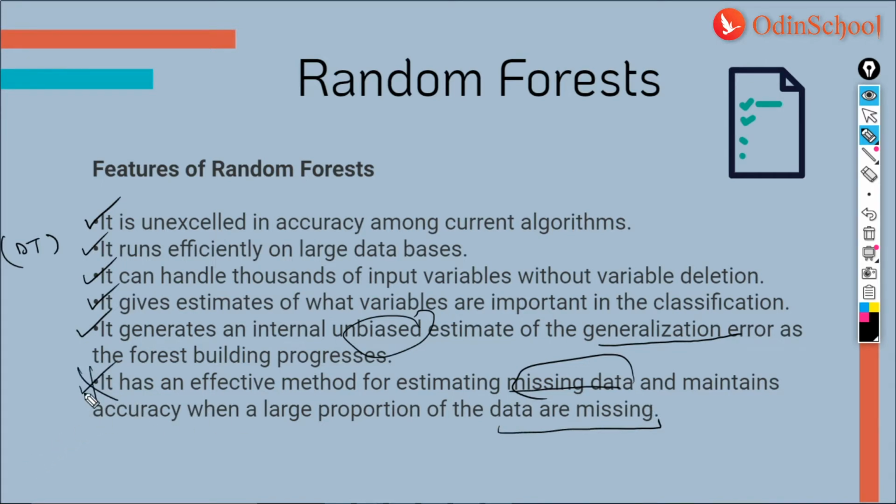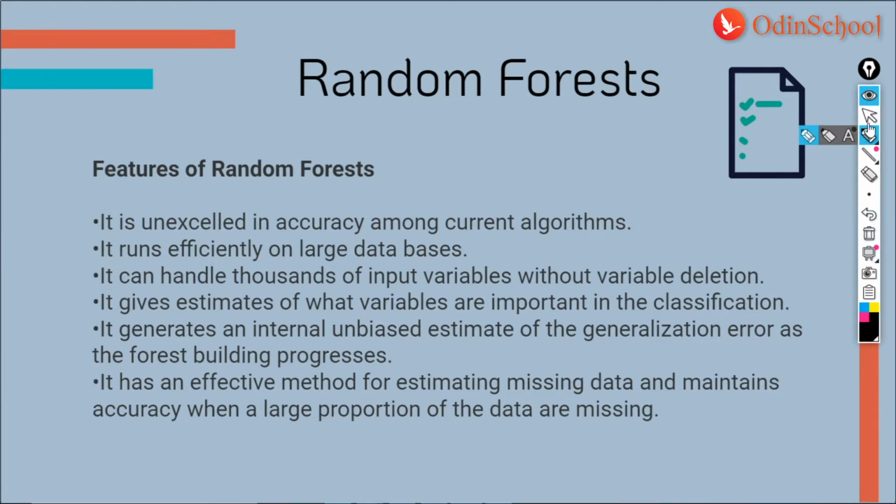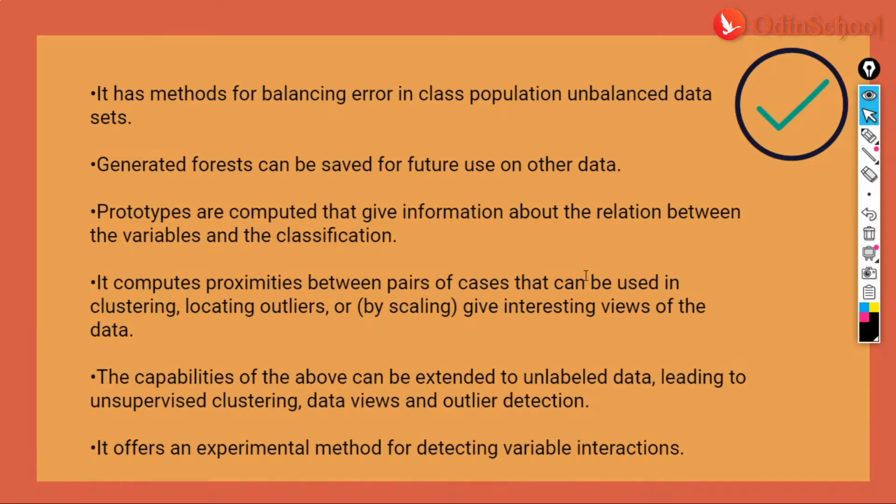Well, this is a very important point, because in real-time scenarios, none of us would be using small data sets, or none of us would have a data set with no errors. So having this in mind, these are the advantages of random forest.